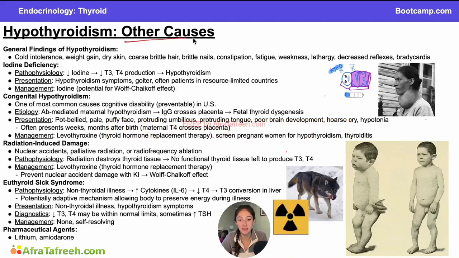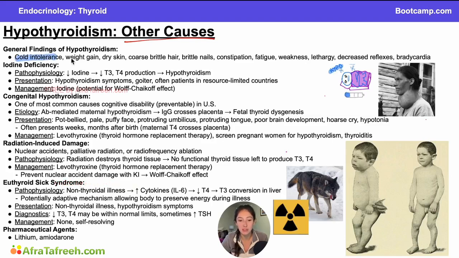In this section, we'll be talking about other causes of hypothyroidism. So we've talked about thyroiditis and how they can cause a transient hyperthyroidism and then a hypothyroidism. The causes of hypothyroidism that we'll be talking about in this section generally just cause the hypothyroidism, so there's no prodrome of hyperthyroidism, no transient hyperthyroidism. Because we're just talking about hypothyroidism, we're only going to have our hypothyroid guy pictured on this slide.